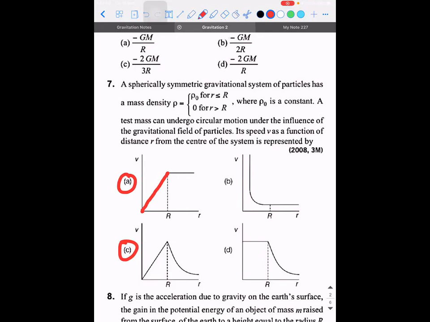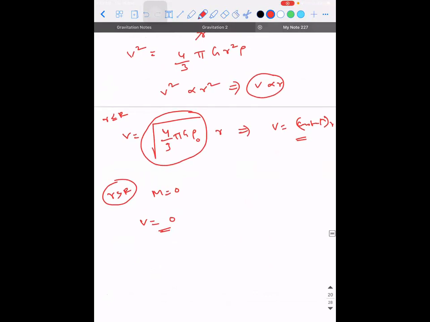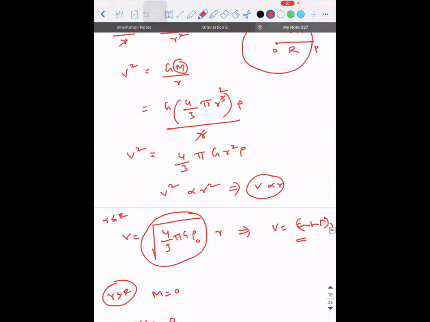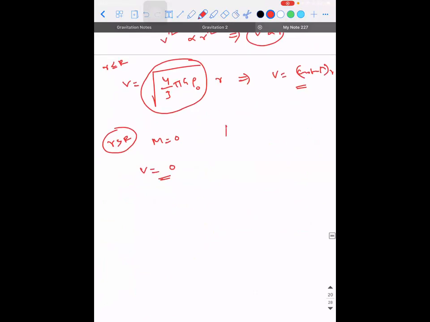But according to the question they have given, rho is 0. So I think there is a mistake. Because when we say rho is equal to 0, if you substitute it here, then what will happen? V should be 0. So the graph should have been like this. Right? So this is what the answer is.